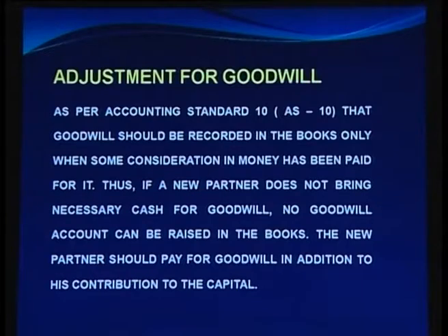As per Accounting Standard 10, which is known as AS 10, goodwill should be recorded in the books only when some consideration in money has been paid for it. Thus, if a new partner does not bring necessary cash for goodwill, no goodwill account can be raised in the books. The new partner should pay for goodwill in addition to his contribution to the capital.